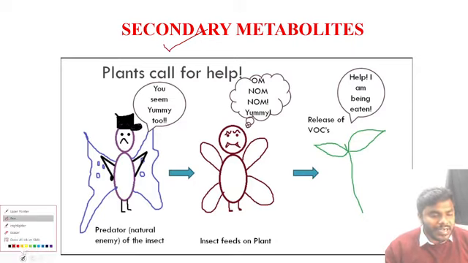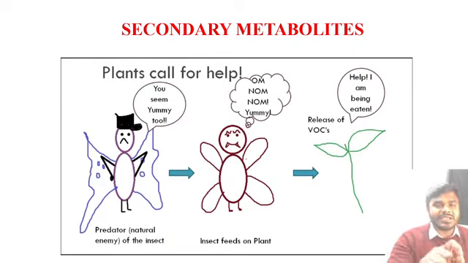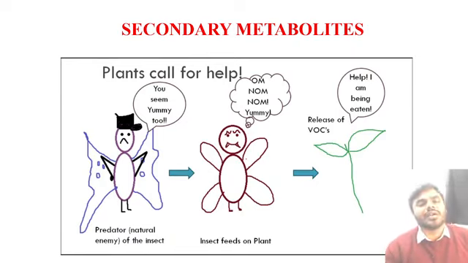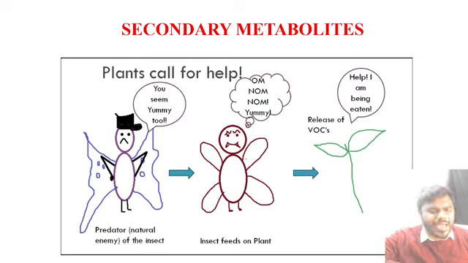Now let me tell you one interesting statement. Most of the students will think that every single secondary metabolite is required for the growth and development of the plant body, which is an absolutely wrong statement. Without secondary metabolites also, the plant will grow, survive and develop.